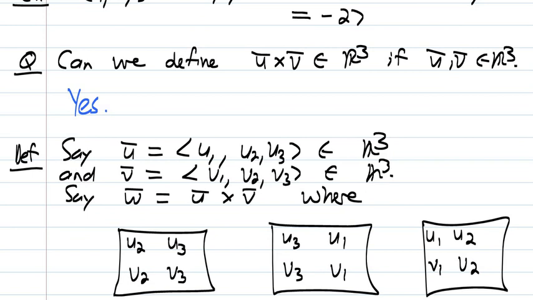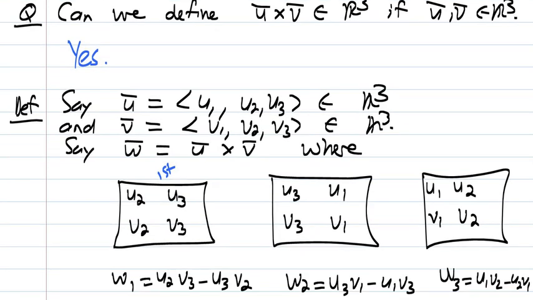You take vector u and take components 2 and 3, and vector v and take components 2 and 3. That is my first block. Then you go u2 times v3 minus u3 times v2. This is the idea of determinants coming in chapter 2. That is the first component of vector w.